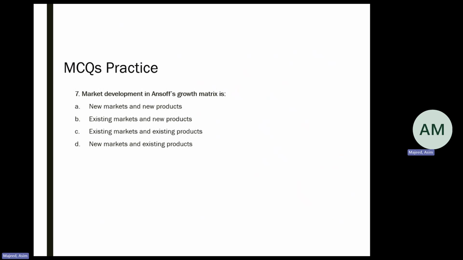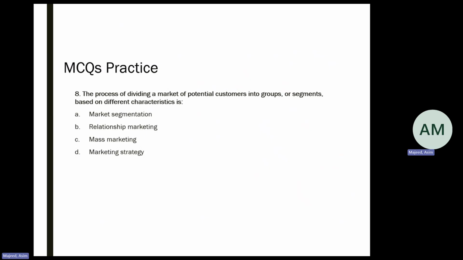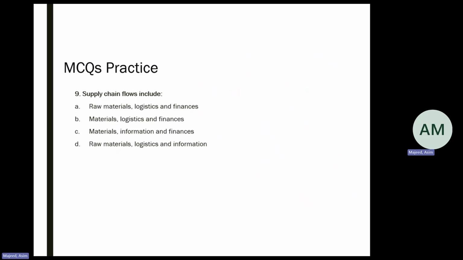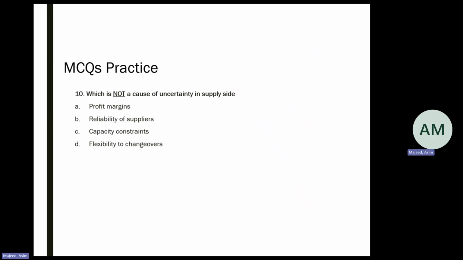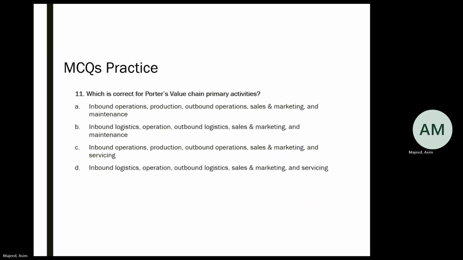Question 8 is the process of dividing a market of potential customers into groups or segments based on different characteristics. Question 9 is supply chain flows include. Question 10 asks which is not a cause of uncertainty in supply side.